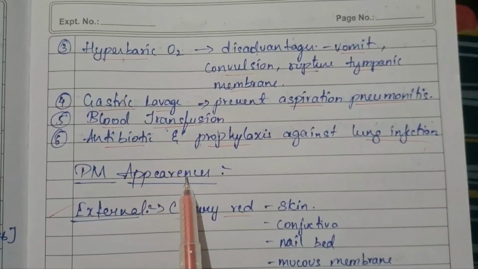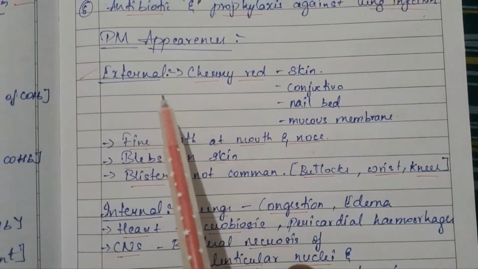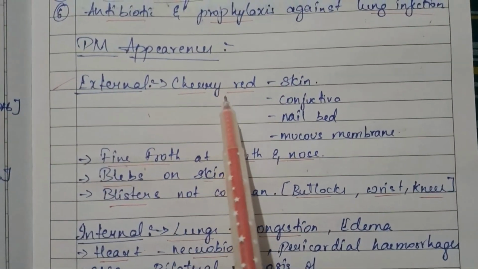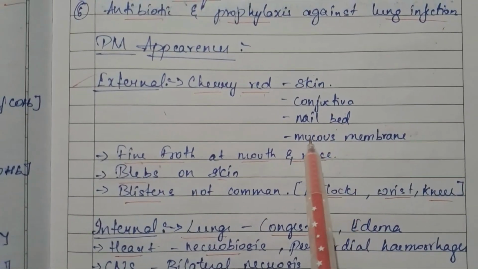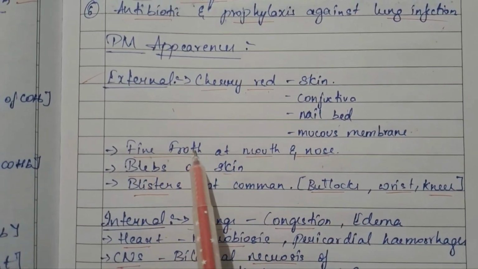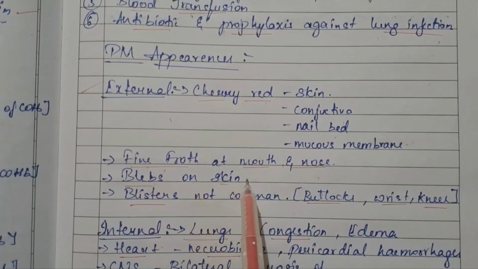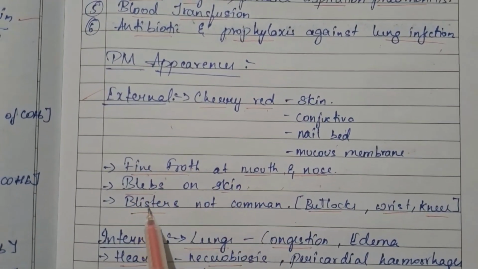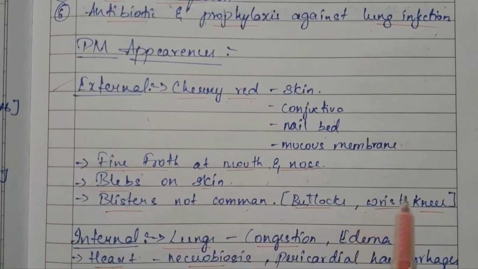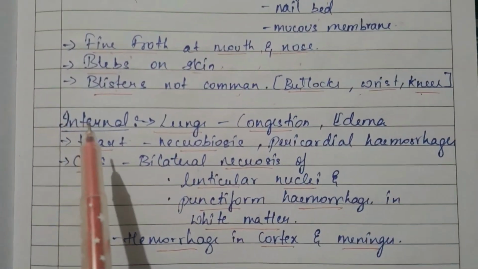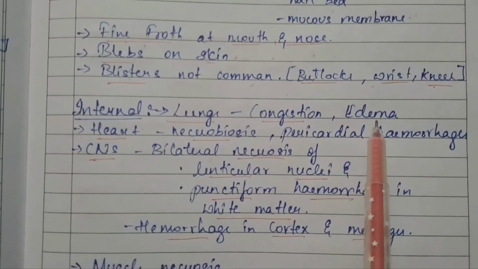Next, coming forward to the postmortem appearance, we have external and internal findings. In the external findings, we can see the cherry red appearance of skin, conjunctiva, nail bed, and mucous membrane. Fine froth at the mouth and nose appears. Blebs on the skin are found, and blisters are not so common, which are mostly present on the buttocks, wrists, and knees.